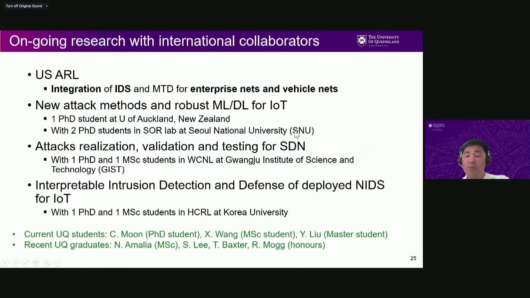And what I've been working on is that I got funding from the U.S. Army Research Lab, on how we can detect intrusion in vehicle networks and also enterprise networks. And we are combining them with other types of proactive defense techniques. And we also try to generate attack methods and attack samples using our own method.